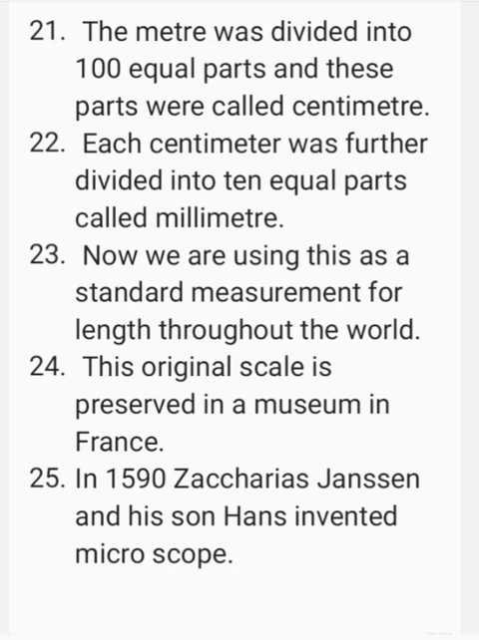In 1590, Zacharias Janssen and his son Hans invented the microscope.